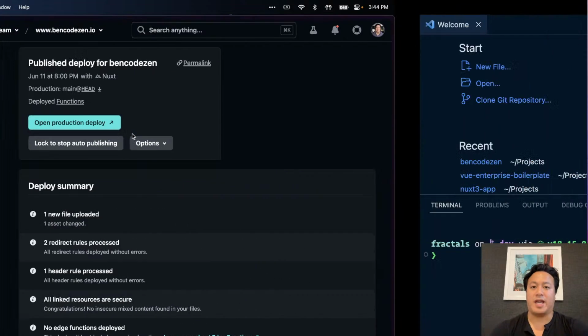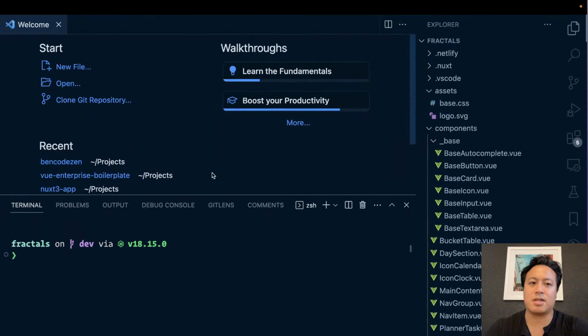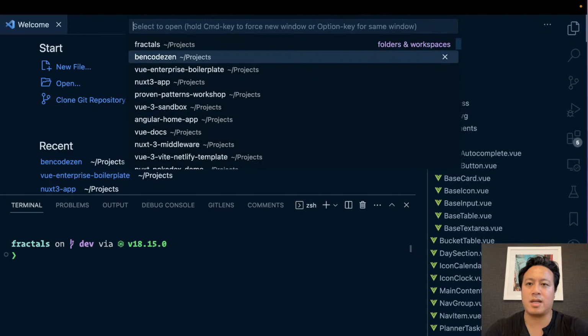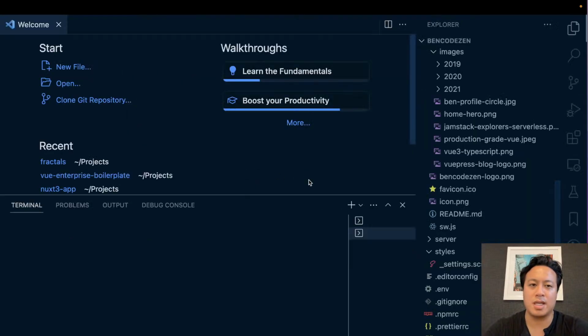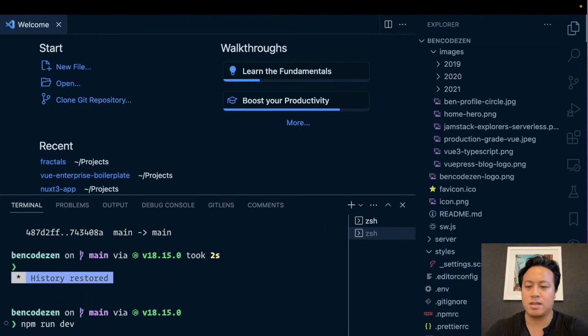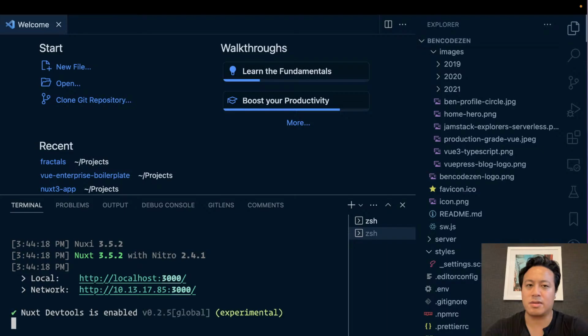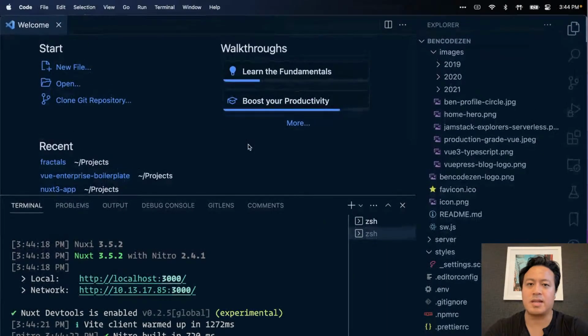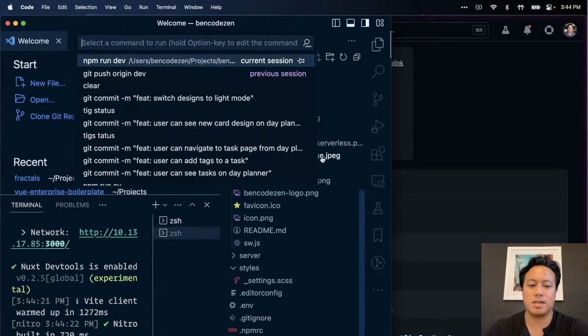Okay, in the meantime, what I can do though, because we adapt, shall we? Let's go ahead and go to the Ben code Zen. All right, so here we go. Everything looks like it's up and running. Good. npm run dev and see what's going on here. All right, so let's see. Let me get out of this here so we can get the 2/3 in.